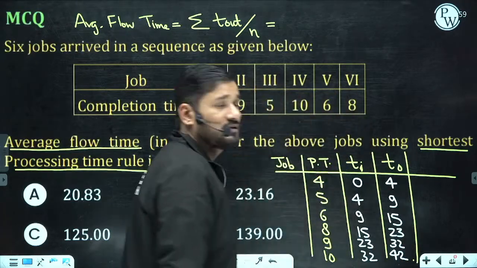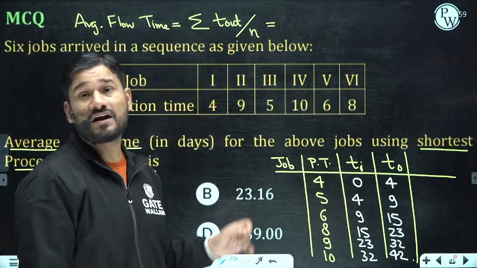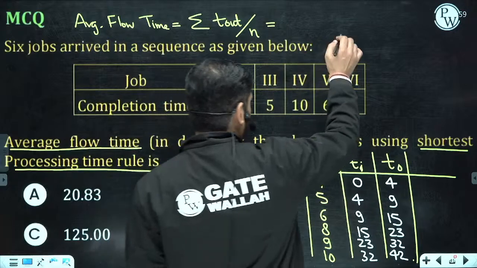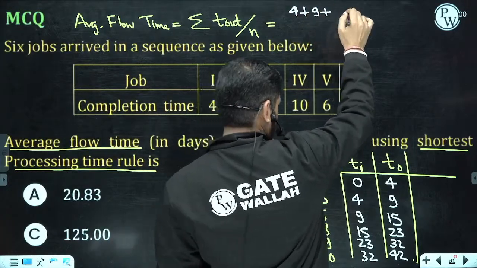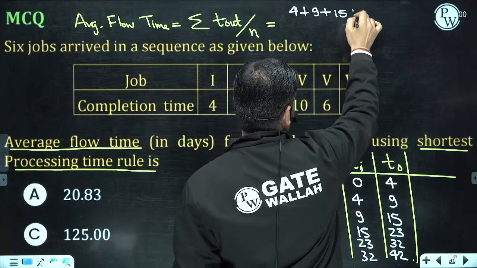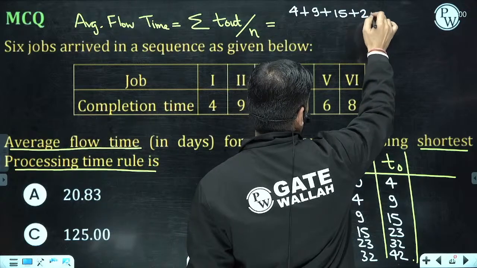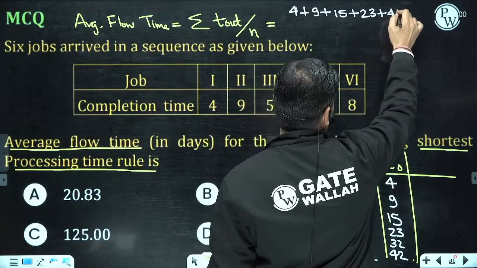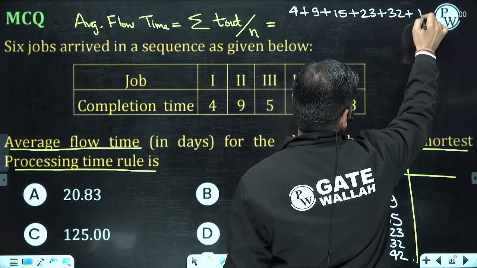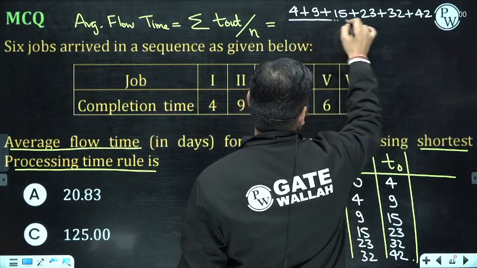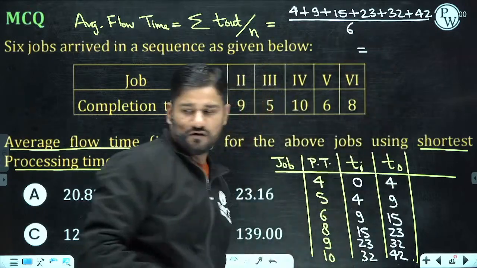Okay, so what I said is that we have to add the T out. Average flow time: 4 plus 9 plus 15 plus 23 plus 32 plus 42, divided by 6.